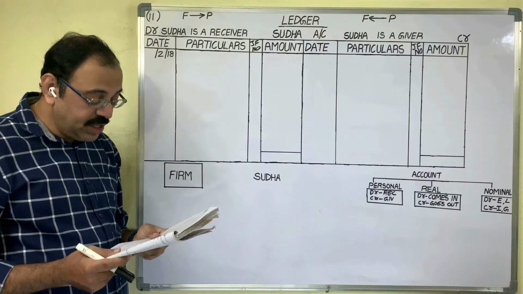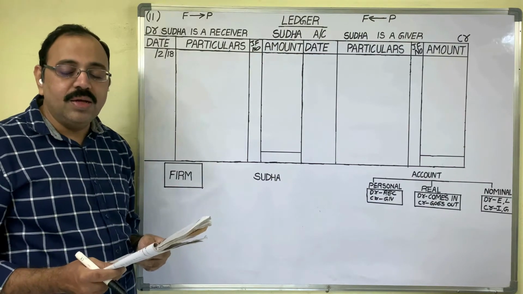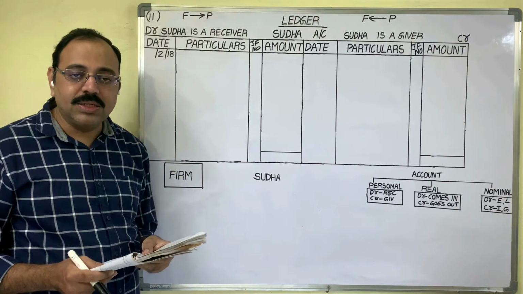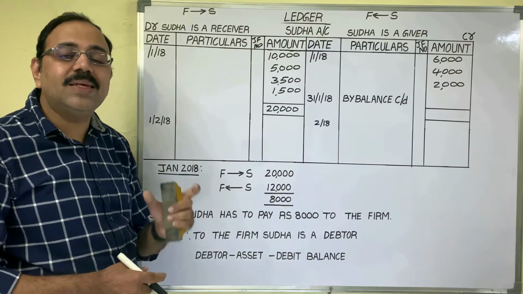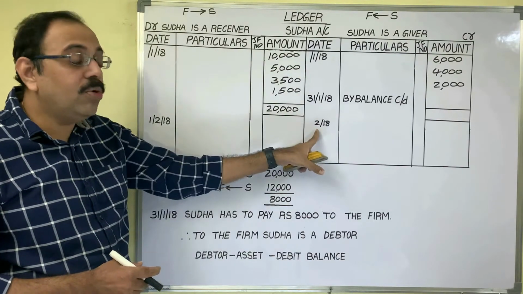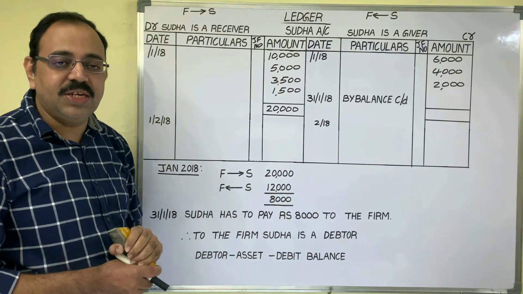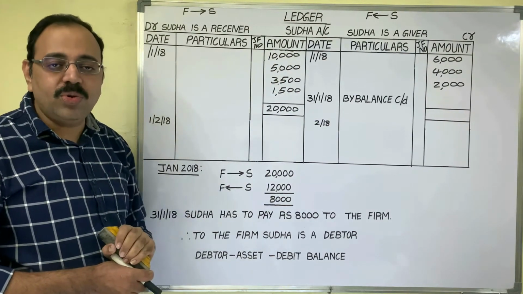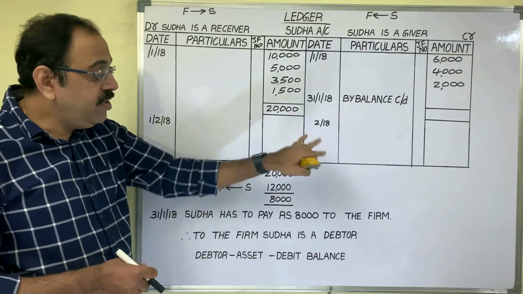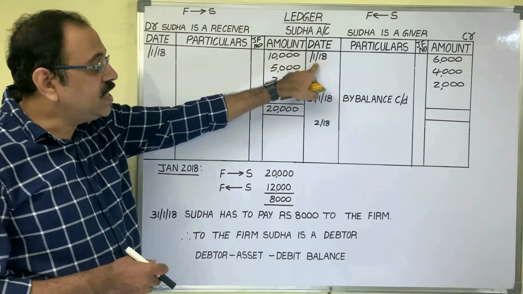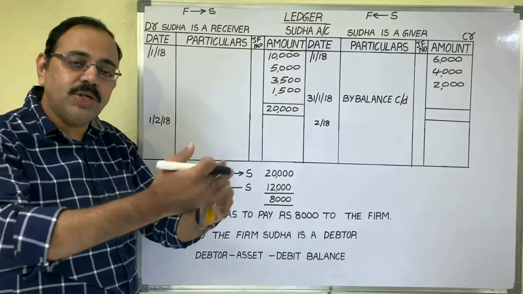The first transaction is 1st February 2018, amount due from Sudha. This is called the opening balance. How to deal with the opening balance? Let us see. As a student, you are asked to prepare Sudha's account only for February. But assume you are an accountant of this organization. Then every month of 2018, you have to prepare Sudha's account. In the previous month, that is January, there were also some transactions between the firm and Sudha.